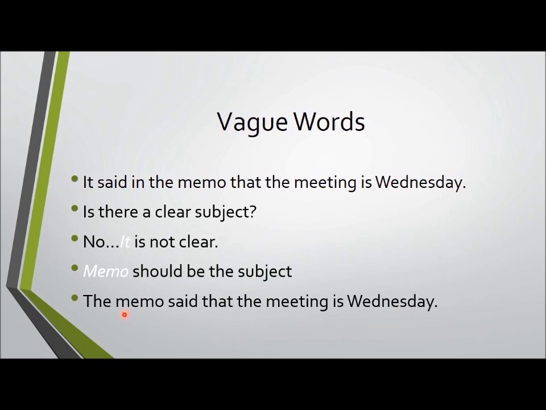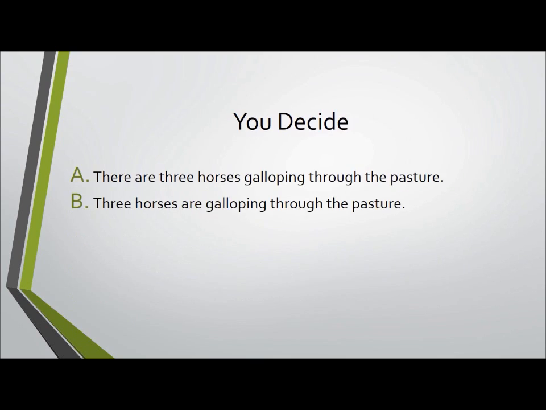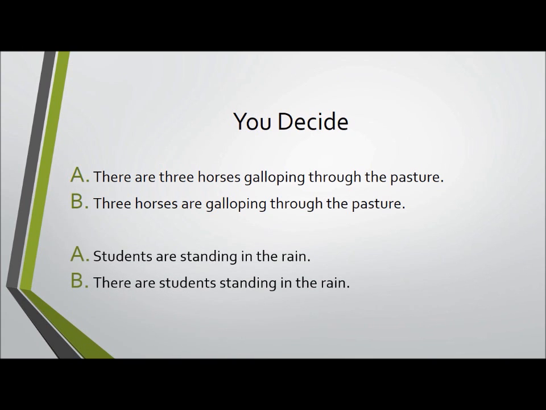So now we have a clear, definite subject. When we had it said in the memo, we weren't clear what it was, but now we can jump right into it and say the memo. So this sentence has been revised so that it has a clear and definite subject. We know exactly what this sentence is about. Now you decide. I would like for you to write A and B down and make a choice, and we'll go over this in class. I would also like for you to do the second A and B, write both sentences down, and then decide, and we'll go over this in class, whether the answers are A or B. So take a moment, pause the recording, and write this down.